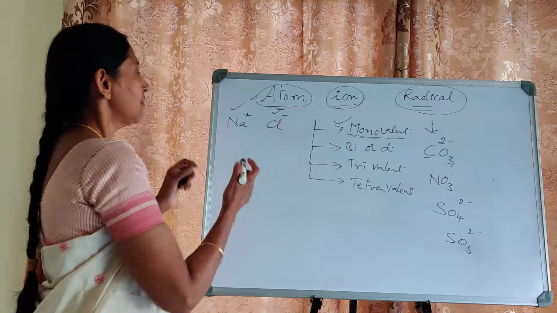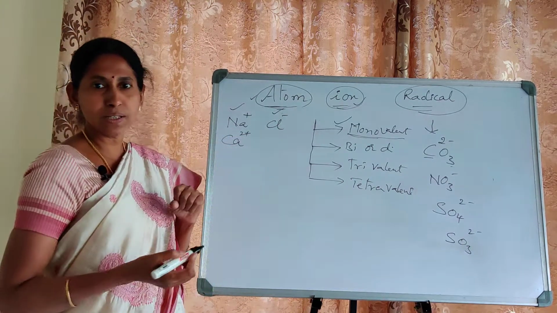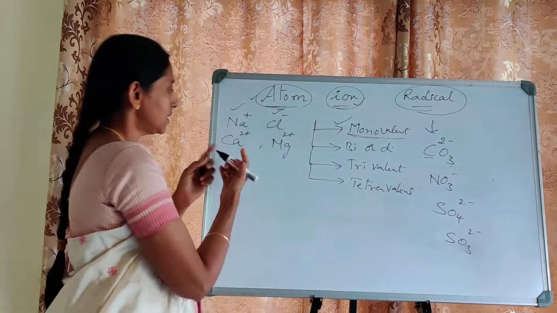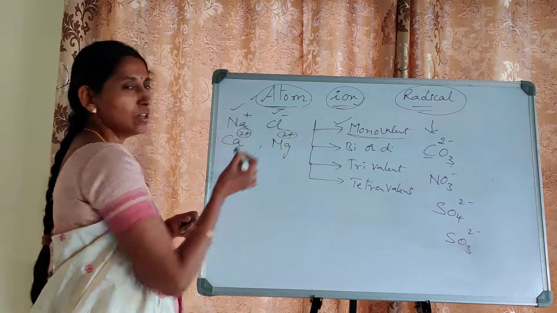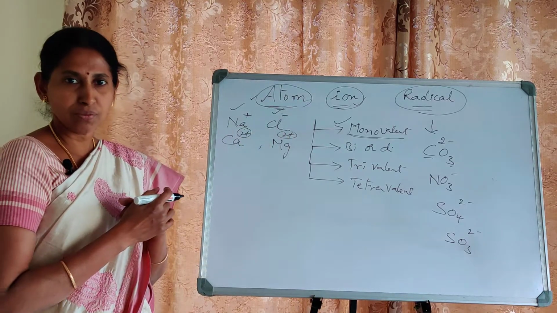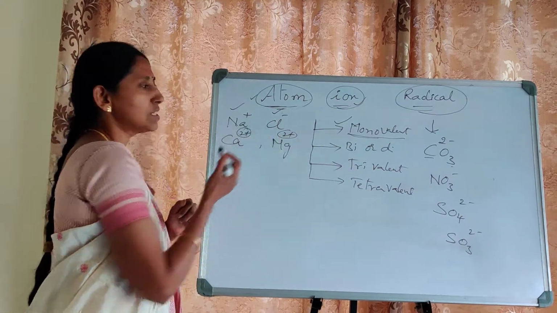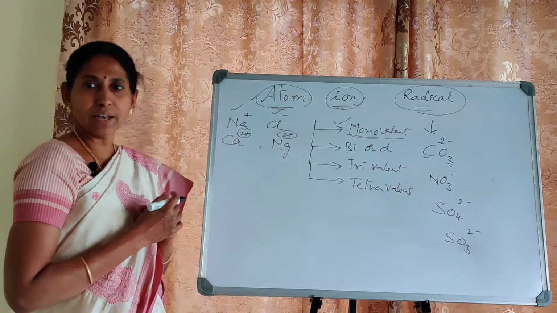Say for example, calcium Ca2 plus and magnesium Mg2 plus. How many units of charge? 2 units of positive charge. So such ions are called bivalent or divalent ions.